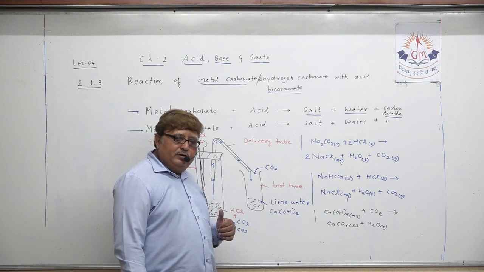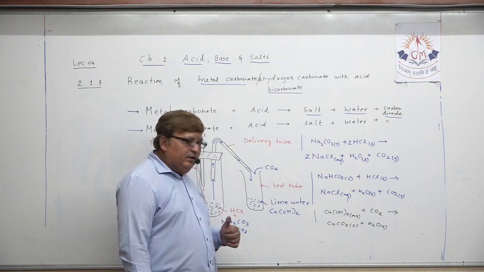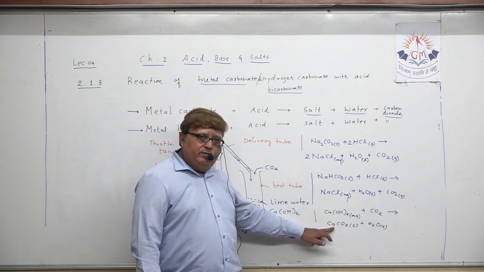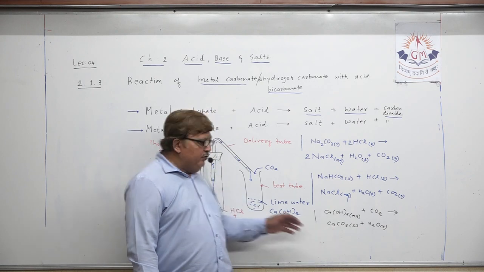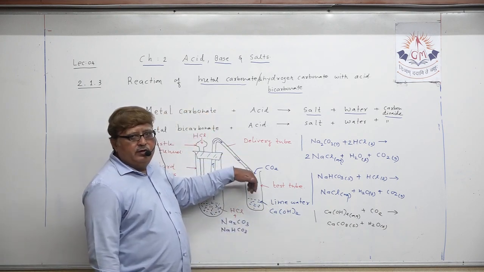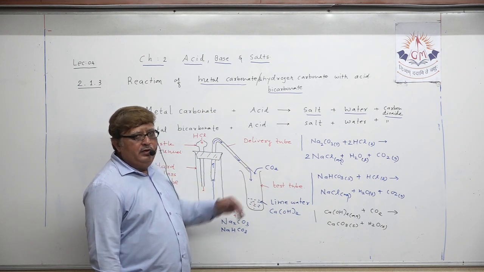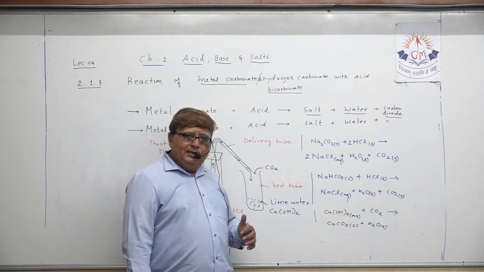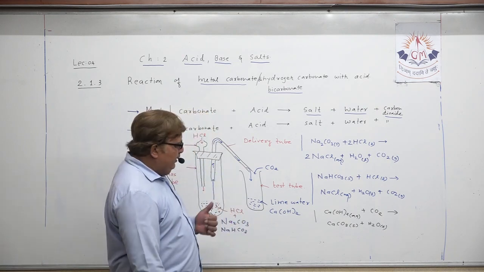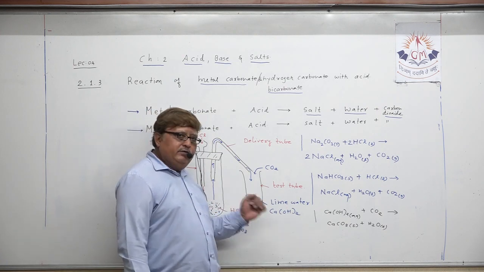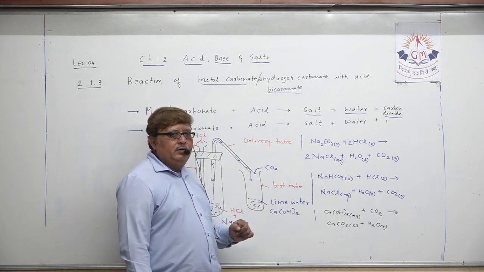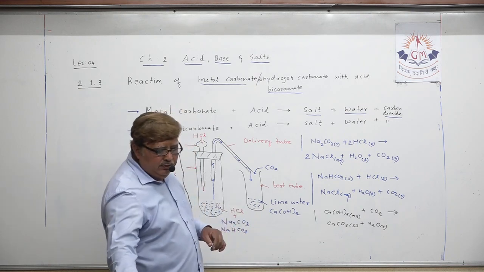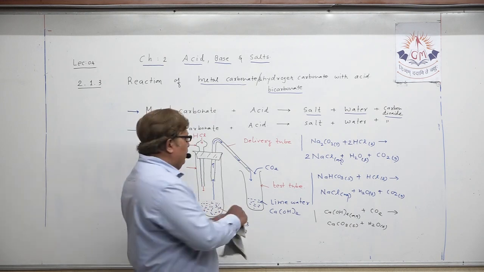Now, as the production of carbon dioxide continues, excess carbon dioxide will react with calcium carbonate, because the entry of carbon dioxide continues in this milky white solution of calcium carbonate and water, and because of excess entry of carbon dioxide, this mixture turns into calcium bicarbonate. It turns into what? Calcium bicarbonate.